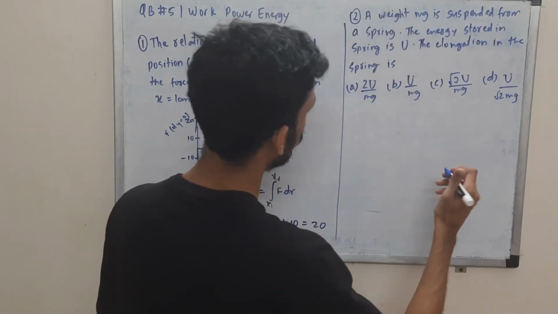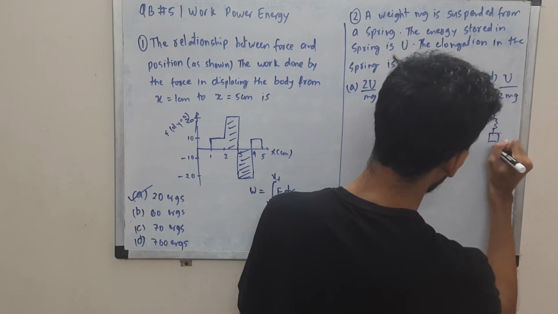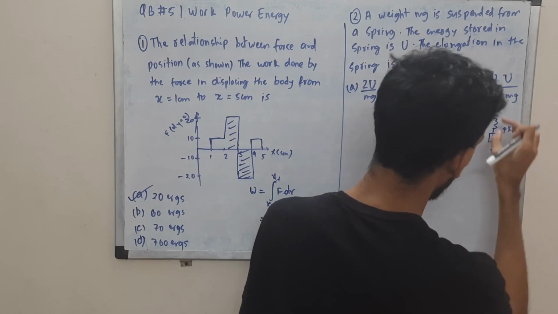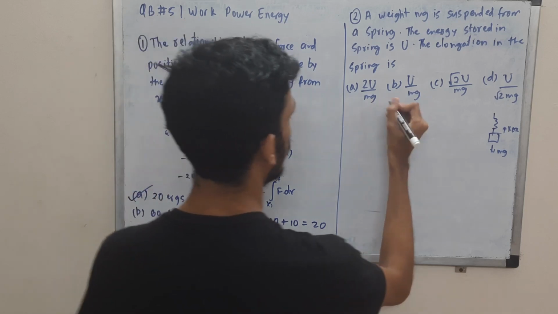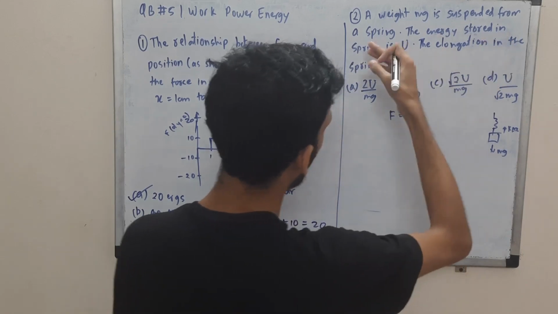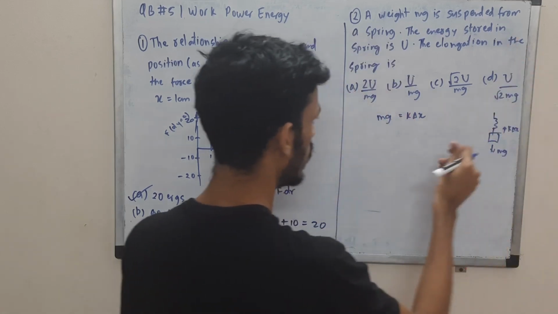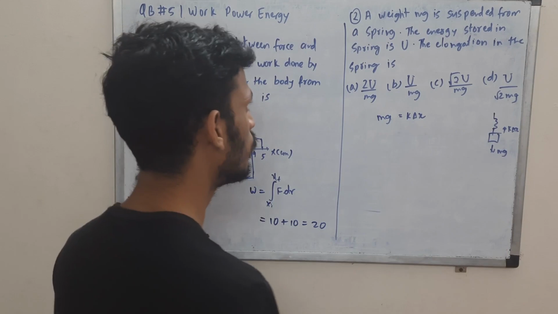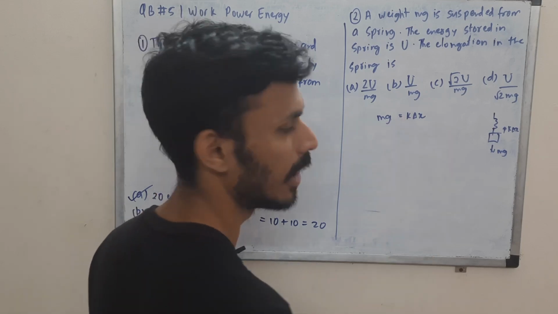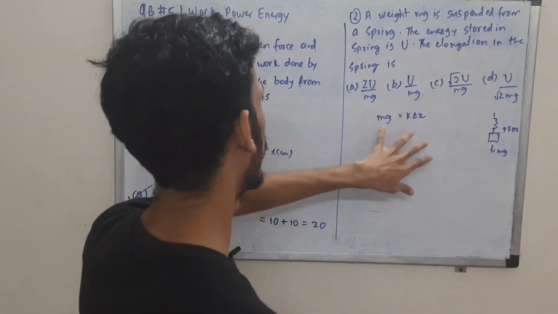Okay, let's come to this one. Here we have a mass of weight mg, which is suspended by a spring. So this is mg, and we'll have a spring force k delta x, where delta x is the extension in the spring. So we can write F is equal to k delta x. If this is in equilibrium, meaning it's suspended, then this mg is balanced by this k delta x force. Now we are only considering the magnitude. It's of course k delta x with a minus sign, but that shows a restoring force.